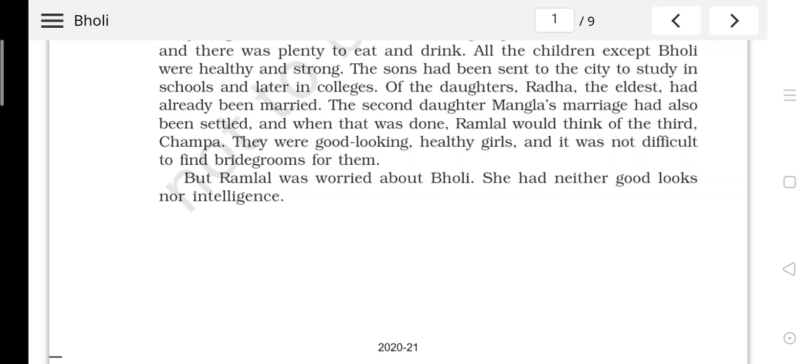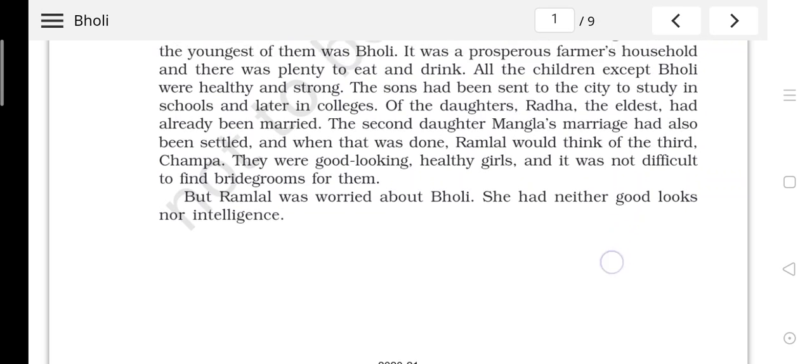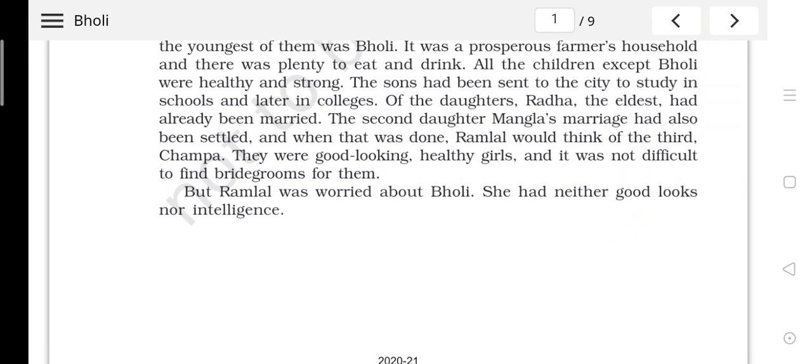But Ramlal was worried about Bholi. She had neither good looks nor intelligence. Now, the problem was that there was discrimination. What kind of discrimination are you able to find here?